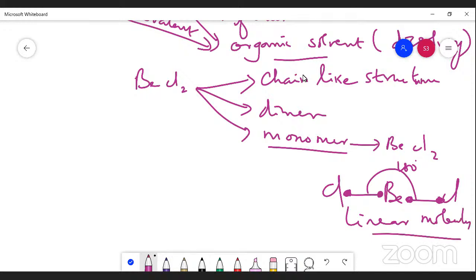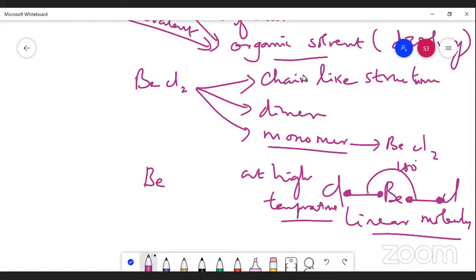Now the point is, what is the dimer form? Beryllium chloride undergoes dimerization in the vapor state. The monomer form is at high temperatures.